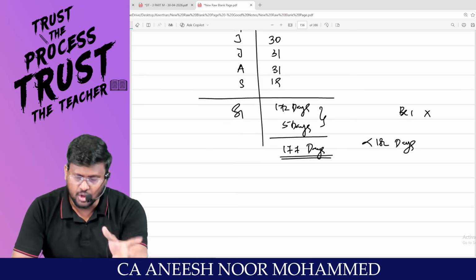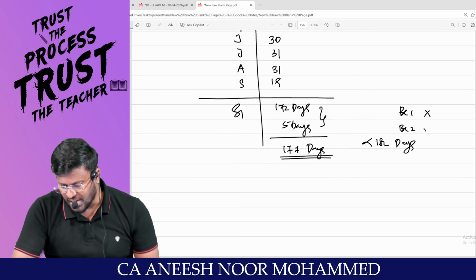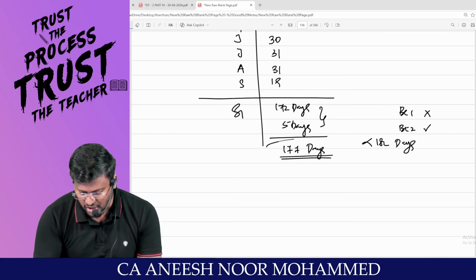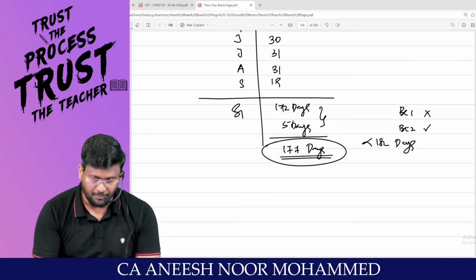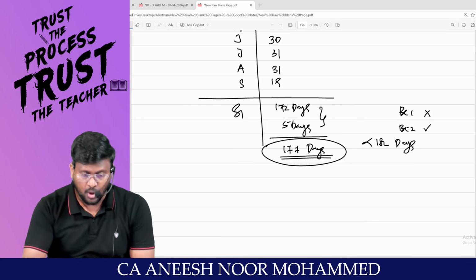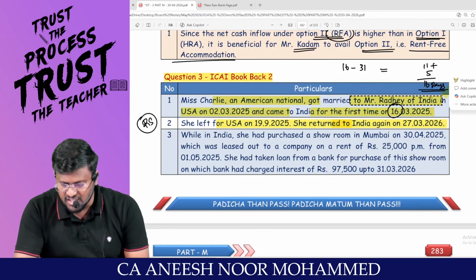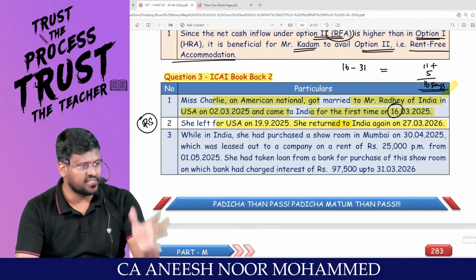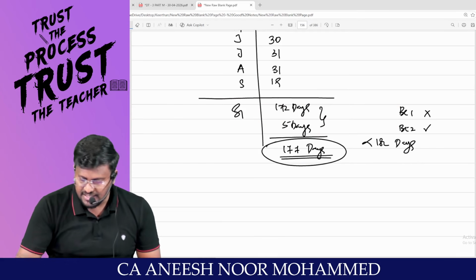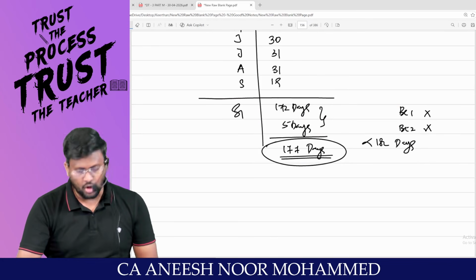There is a chance for basic condition number 2. Sir, whether she was in India for 60 days? Yes. Not only that, see back for the immediately preceding 4 previous years. Only 16 days was there in India, which is less than 365 days. That means the second basic condition is also not satisfied.